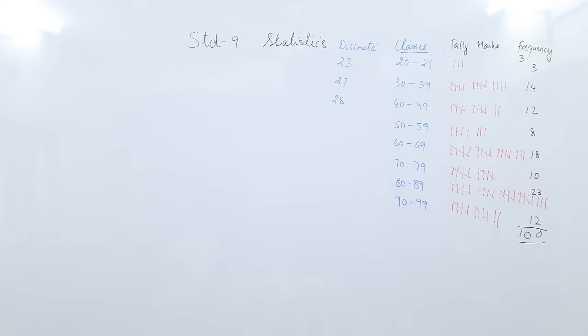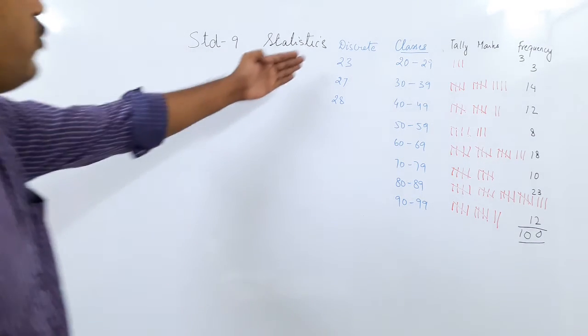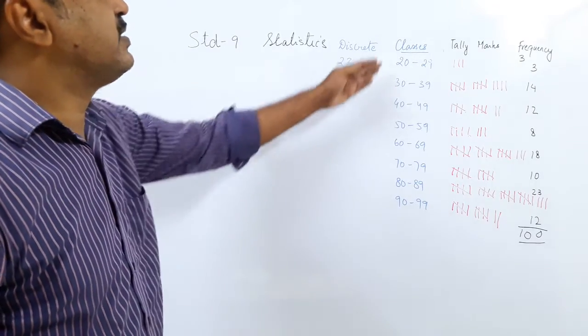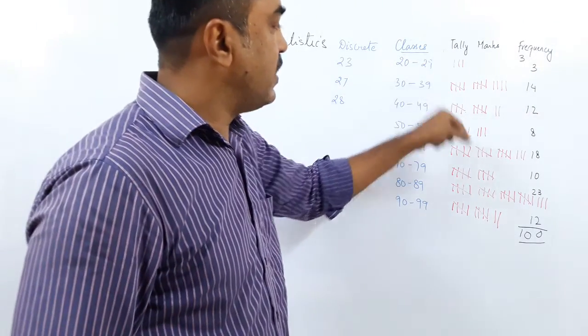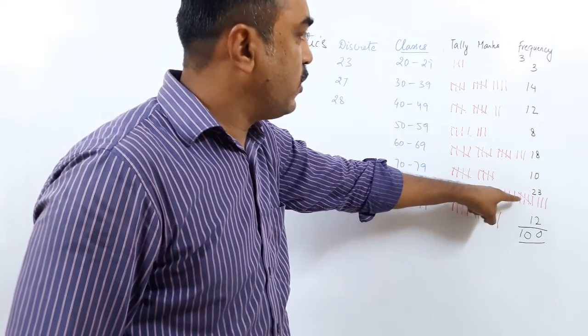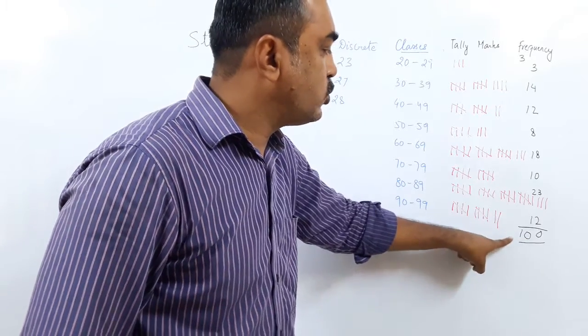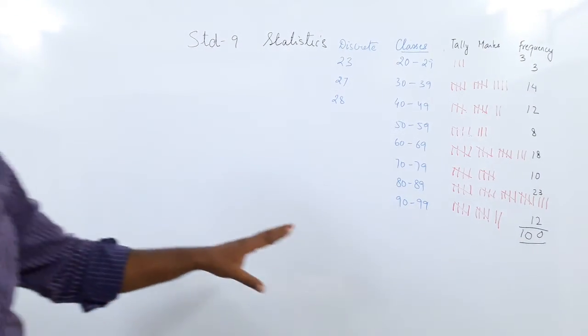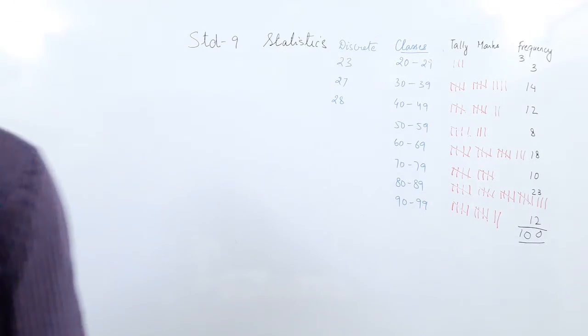So today we have learned how to use the tally marks. I have written the whole sum on the board. You don't need to write the sum in the book. See the sum from the textbook, but make your classes. When the data is small, do not make classes. If the data has only 20 readings or 10 readings, then go for discrete. But if the data has more readings, then go for classes. Put the tally marks. This is for your practice. Learn how to make use of tally marks. Then you have to see the frequency, and when you add the frequency, you should get the same number as the number of data. If not, it means you have made a mistake, so you will have to work it out again.